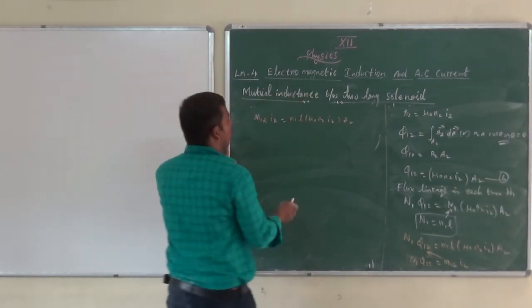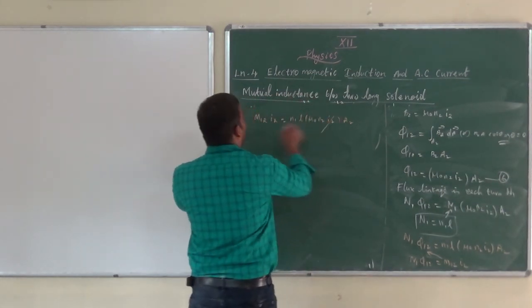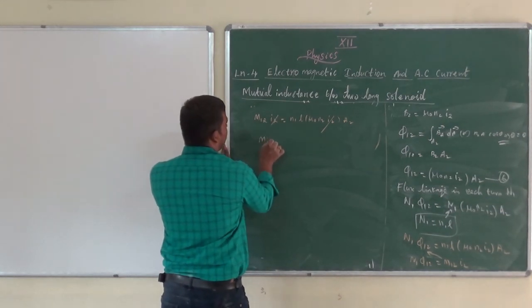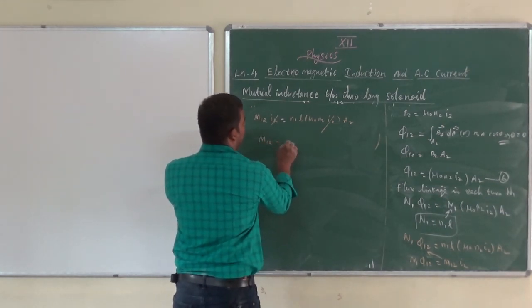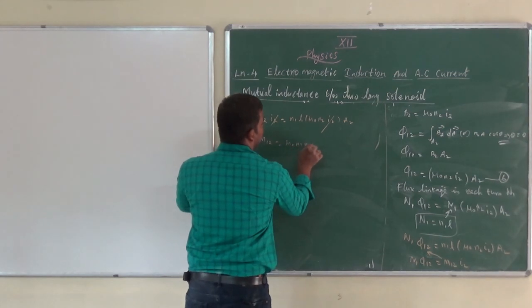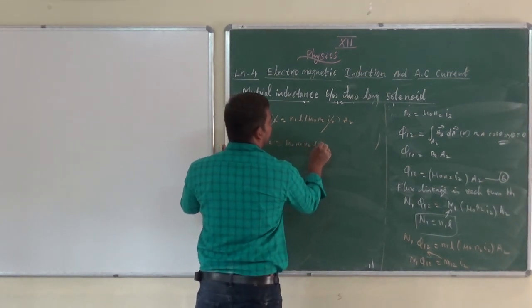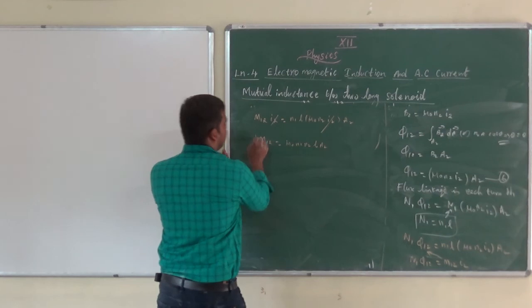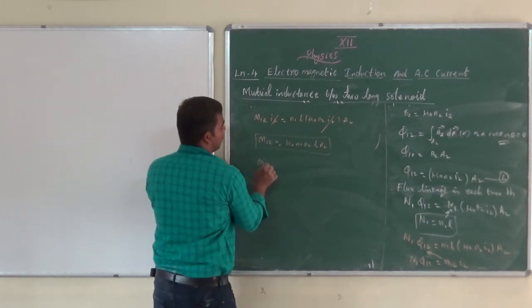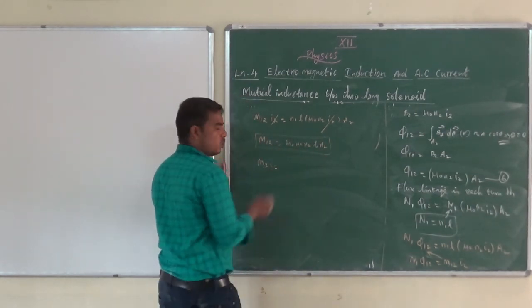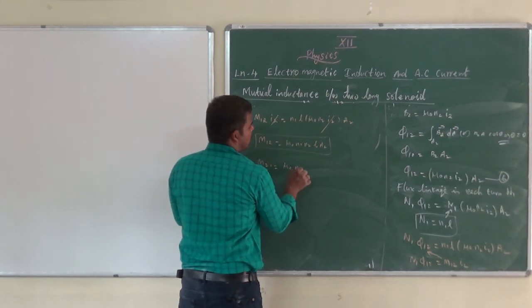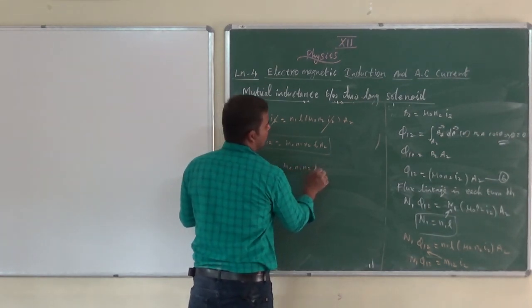What terms cancel? I2 and I2. So M12 equals mu naught N1 N2 L into A2. What is M21? We already derived it, but I remember once again: mu naught N1 N2 L into A1.